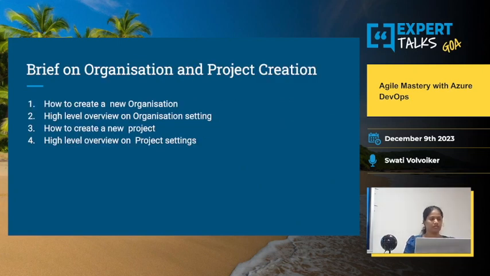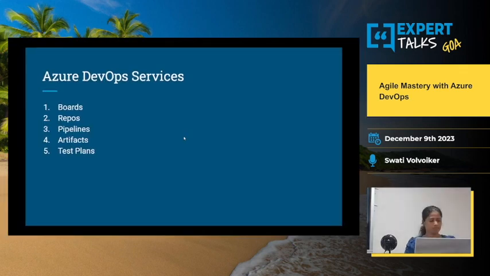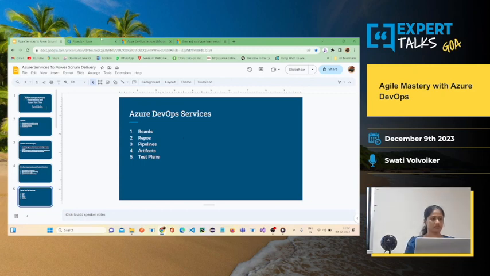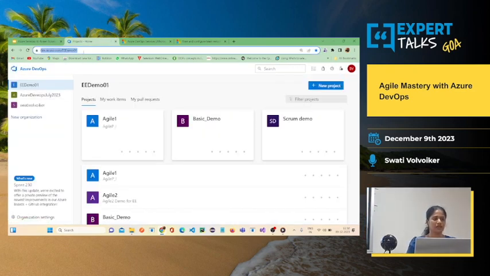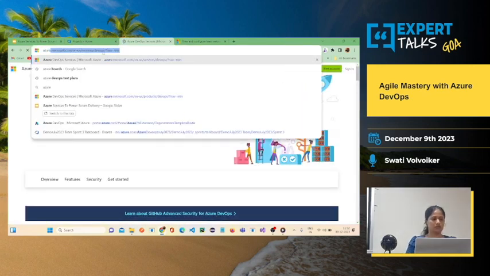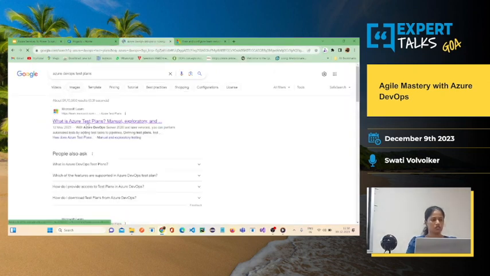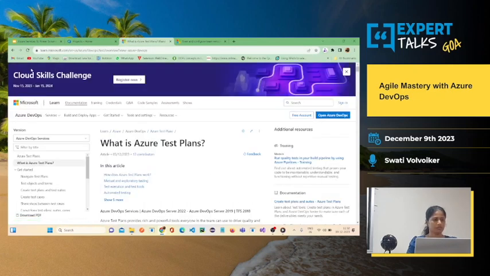Now let me show you what an organization is and how to create projects. So this is the website. If you just type Azure DevOps in Google, you will be led to this website.